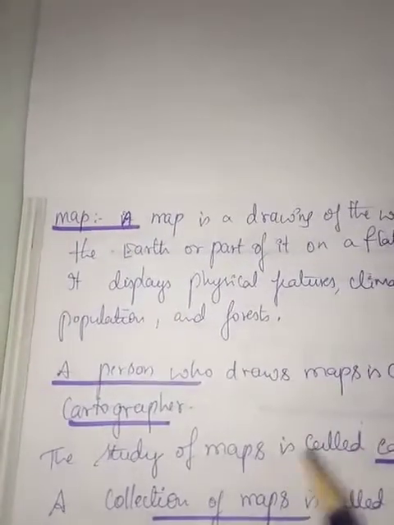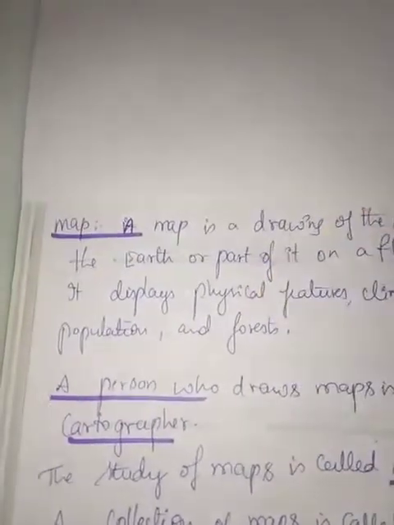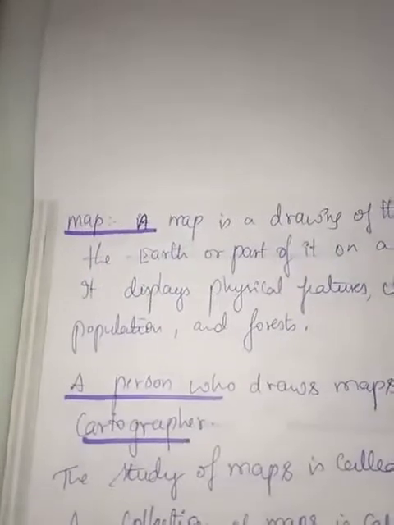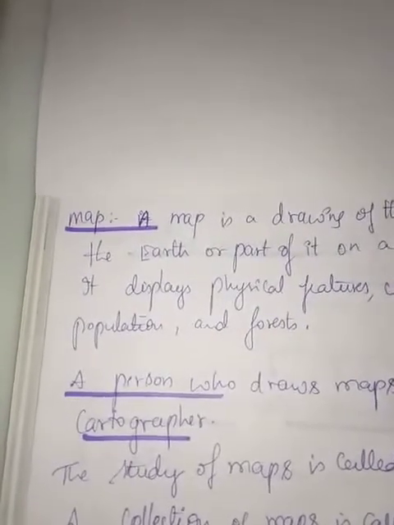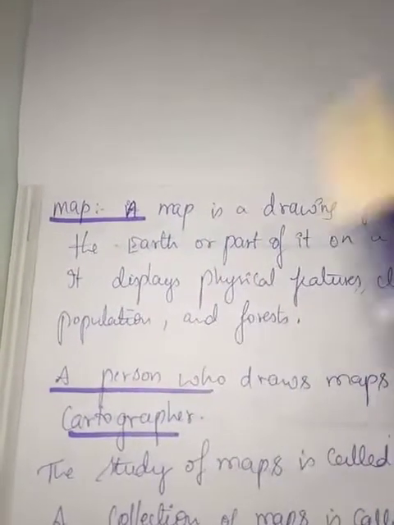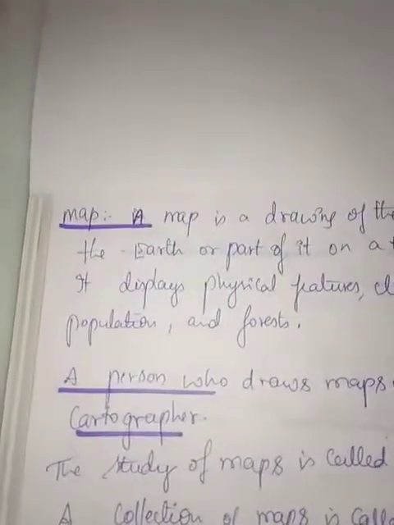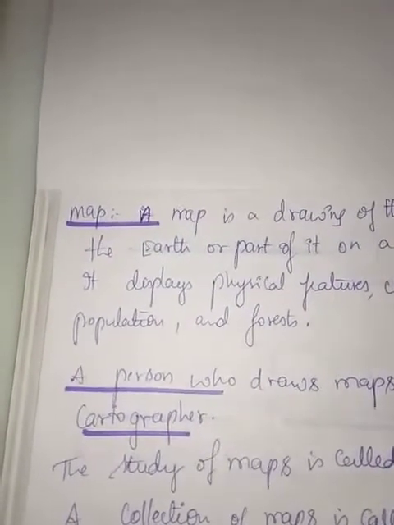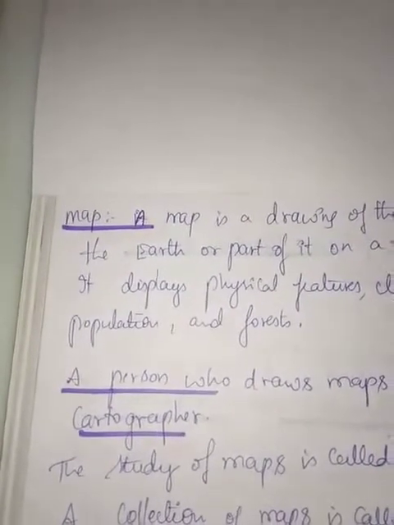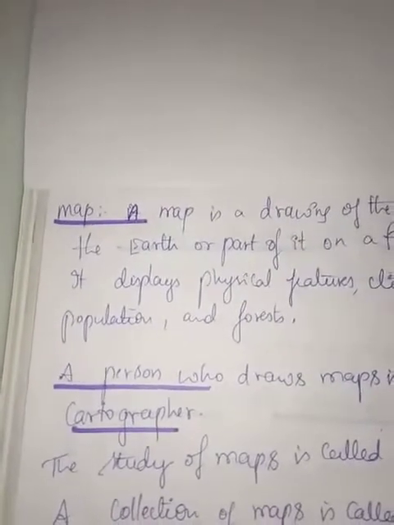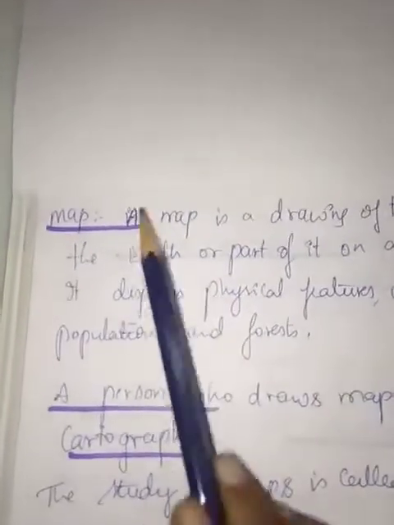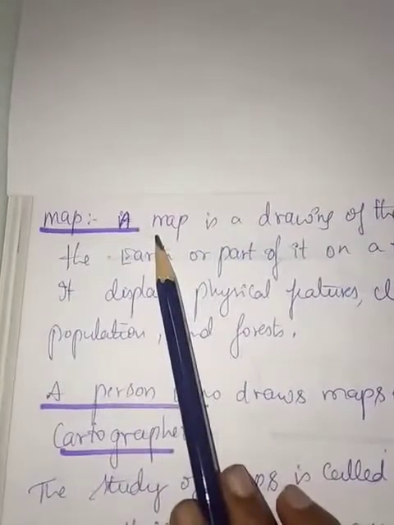Dear students, next we'll move on to the map. The globe we saw is a model of the earth. We do know about earth. In the same way, one more tool which we can use in order to study about our earth planet is a map. What is a map then?